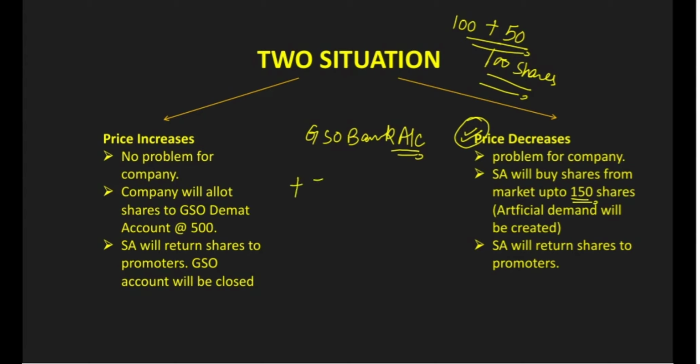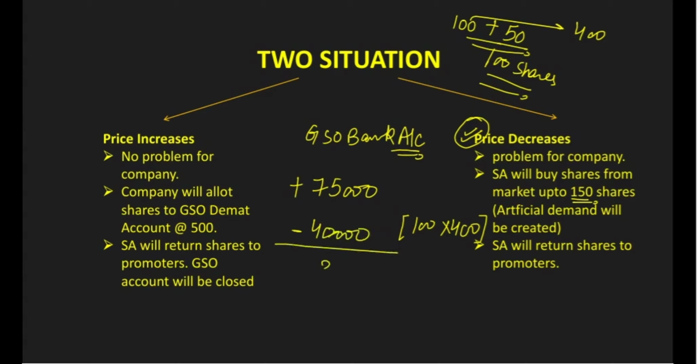Now the amount that we were having, that the SA was having, is 75,000. It will buy those shares from the market at, suppose, say 400 rupees. 100 into 400 will be decreased. Oh, sorry for this. Yeah. So 35,000 is still left in the bank account, and what the situation is now, 35,000 is still left, and the SA has to still give to the promoter, has to still return 50 shares more.